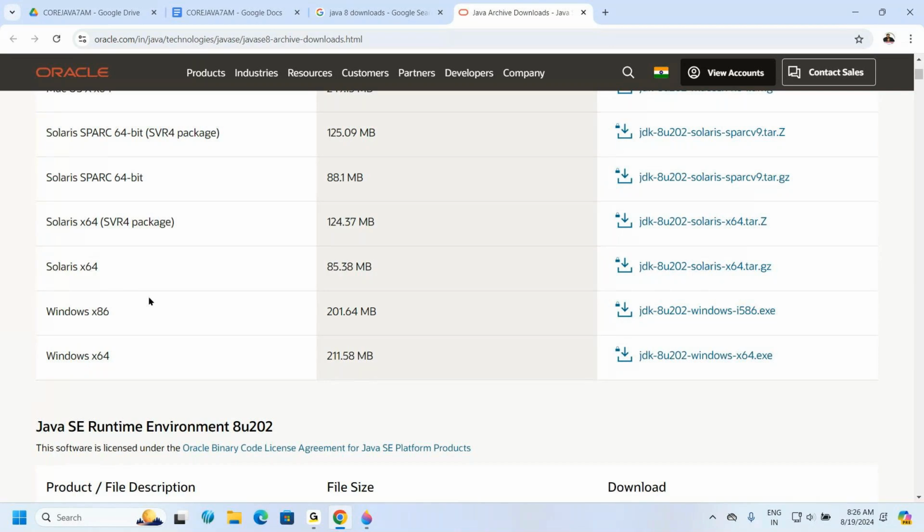Say for example, if I click on the Windows 64 related Java software, the Java software that is downloaded contains the Java compiler, Windows based; JVM, Windows based; Java profiler, Windows based; and Java documentation tool, Windows based. All the things we get are Windows based. They will run on the Windows operating system only.